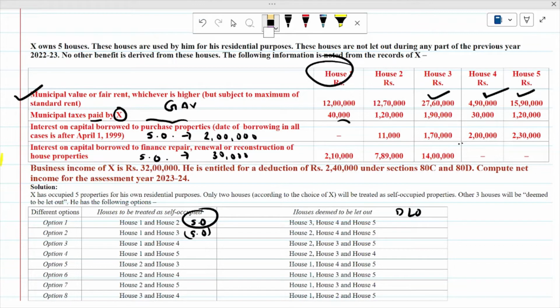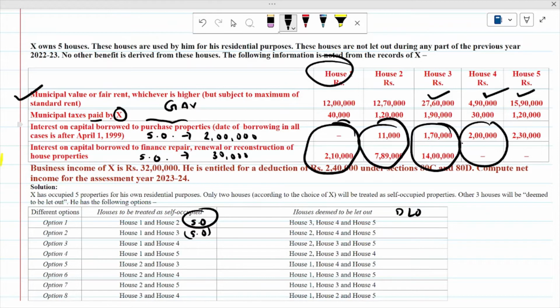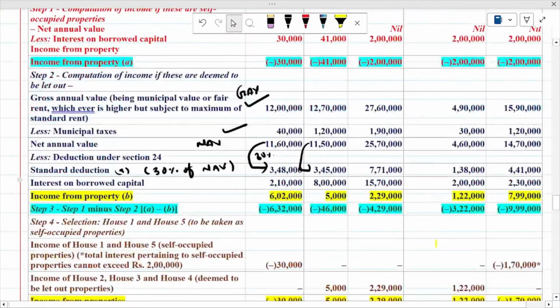Means here in the first case, how much deduction is available? 2,10,000, here total 8 lakh, here 15 lakh 70,000, here 2 lakh and here 2 lakh 30,000, because the property is deemed let out. And in case of deemed let out property, no restriction is available. So the same thing is written here, 2 lakh 10,000, 8 lakh, 15 lakh 70,000, 2 lakh and 2 lakh 30,000.